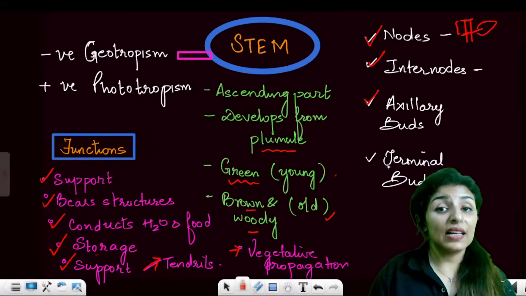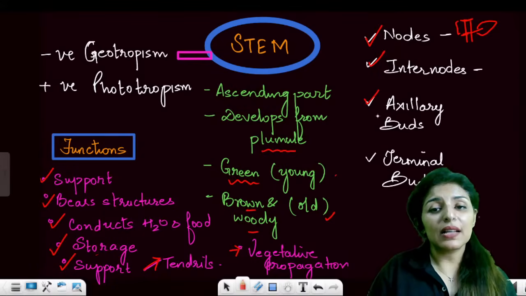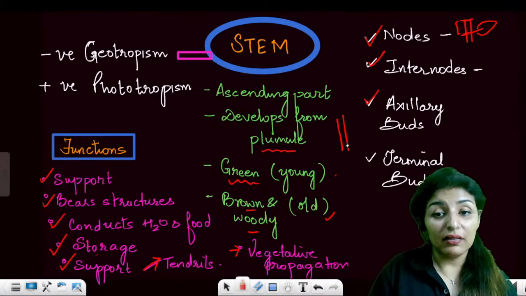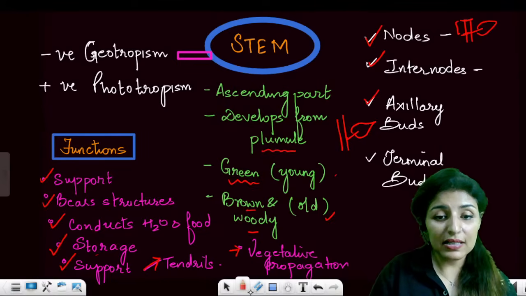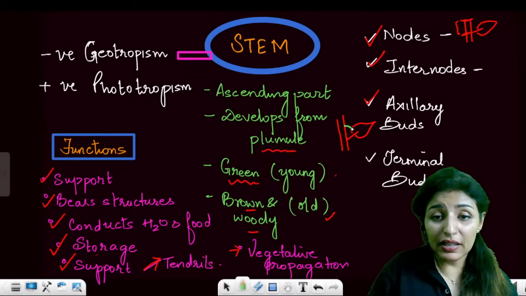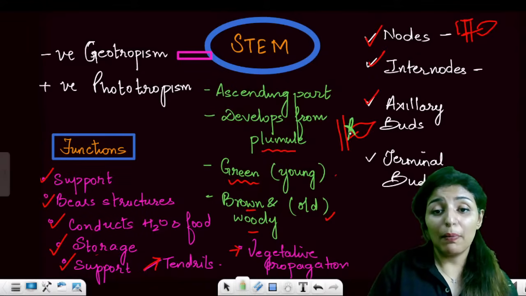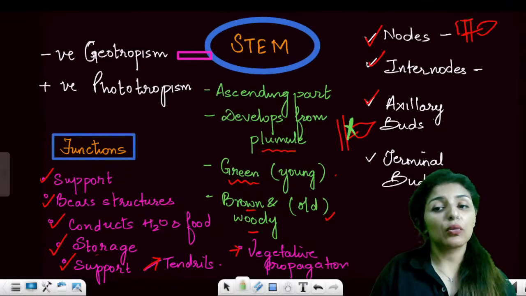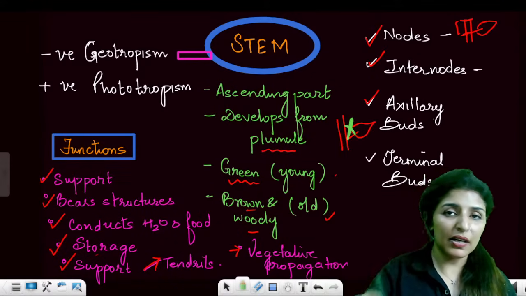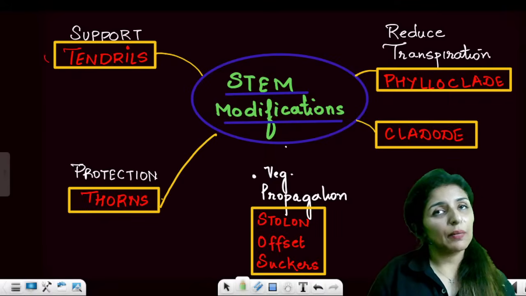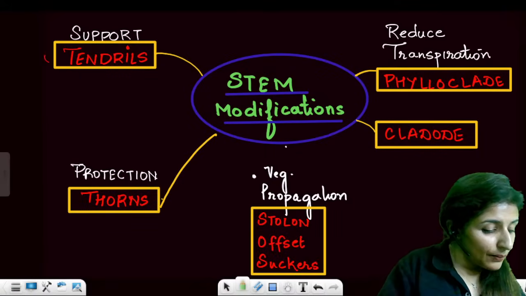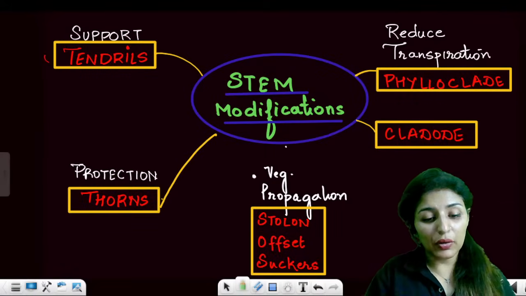Then we have axillary buds. So the axillary buds are the buds which arise from the axil. See, what is axil? Let's say this is the leaf, this space. So buds arising from this space are known as axillary buds, and the buds which are at the tip are known as the terminal buds. Are these points clear to all? Are these points clear to everyone?